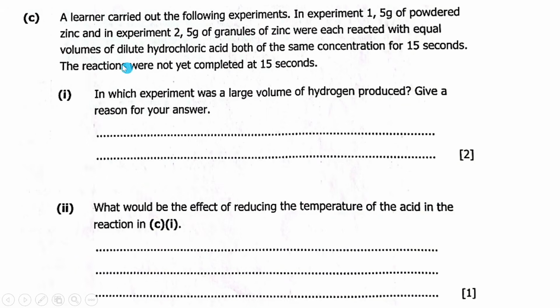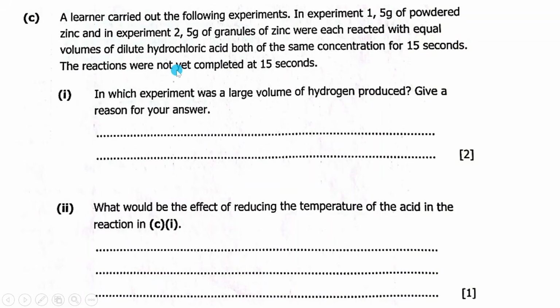Then we come to C. A learner carried out the following experiments. In experiment 1, 5 grams of powdered zinc, and in experiment 2, 5 grams of granules of zinc were each reacted with equal volumes of dilute hydrochloric acid, both of the same concentration, for 15 seconds.